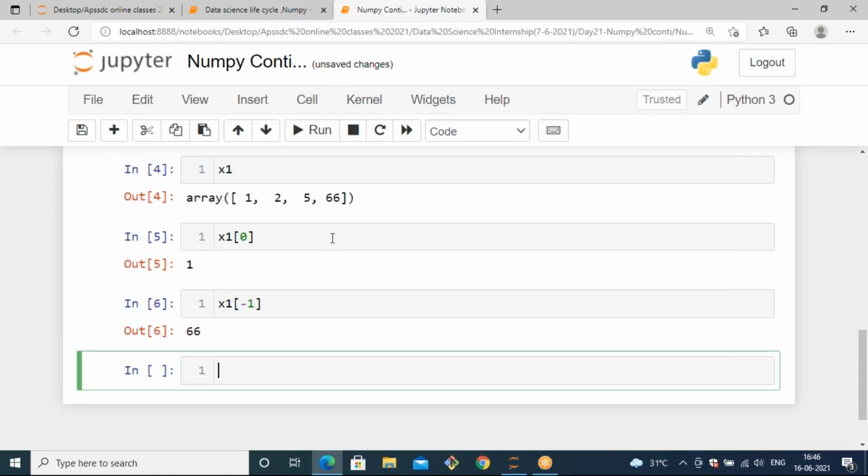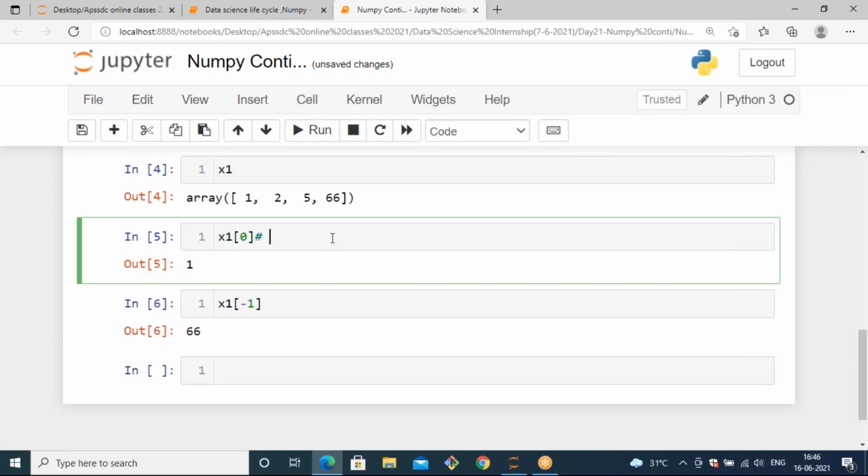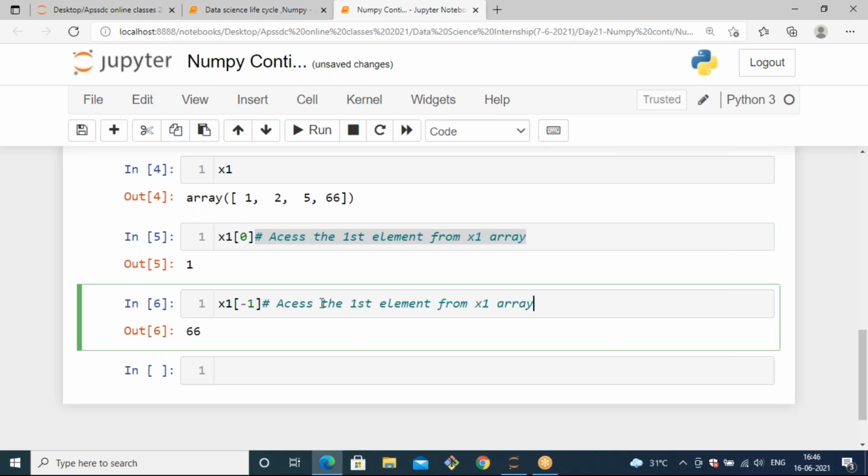So this is for accessing the first element from the x1 array, and this is for accessing the last element from the x1 array.